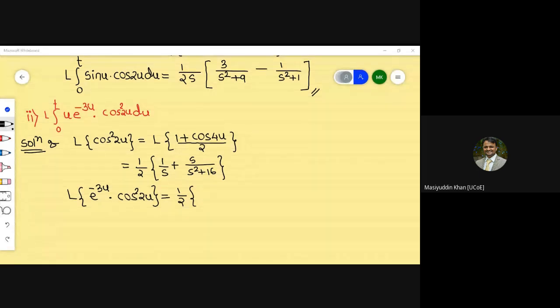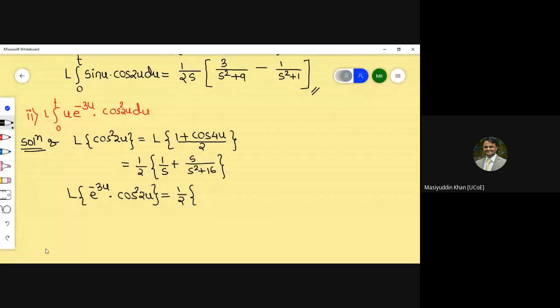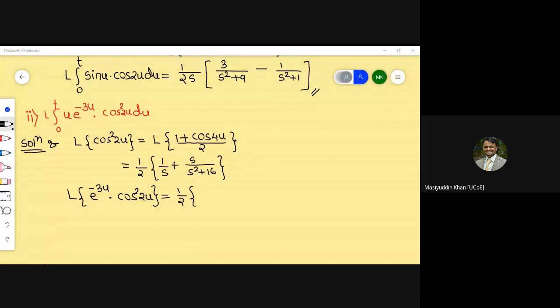anyone from your side, or we can say Aniket Bankar, you can just comment on this part. What should I write if I multiply with e raised to minus 3u, or the first shifting theorem? e raised to minus 3u into cos square 2u is here.